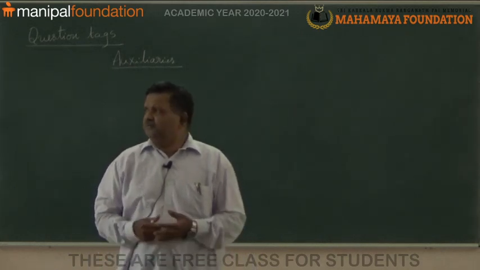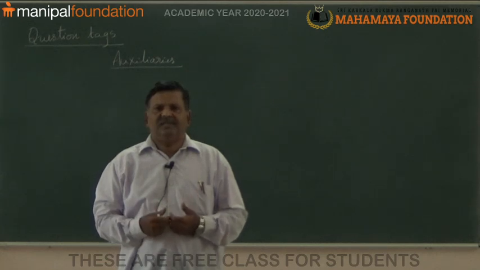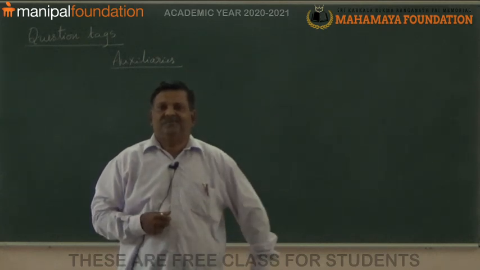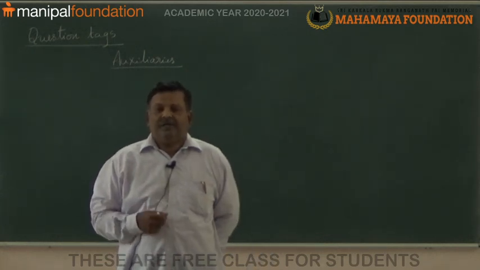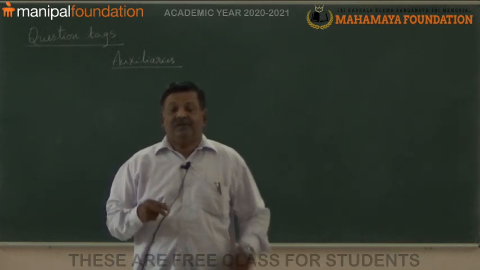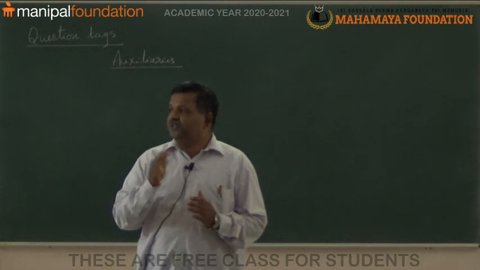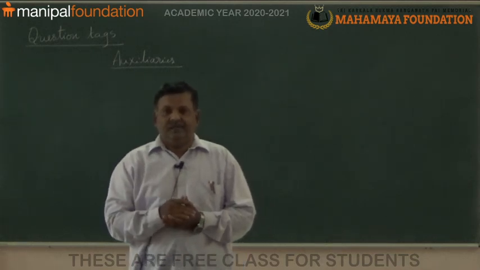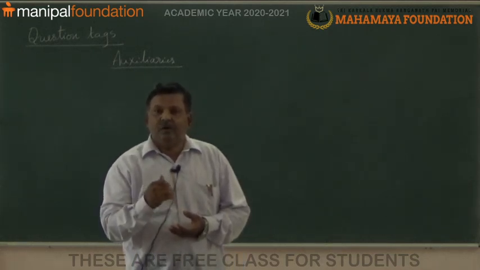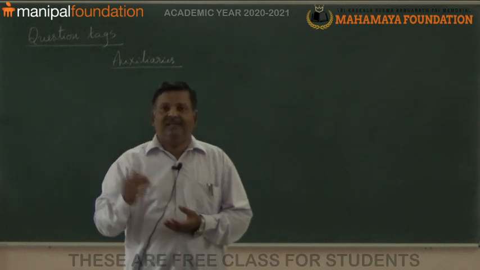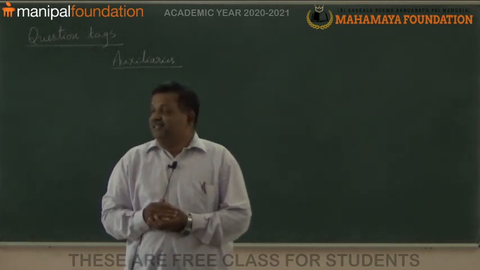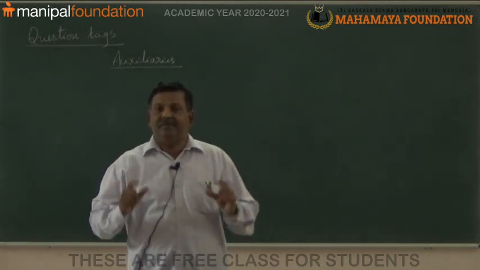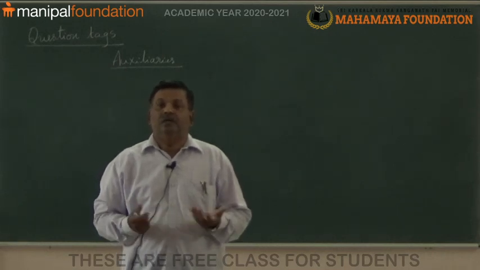First of all, what is an auxiliary? Before starting the class, I would like to ask my students some questions. What is the meaning of auxiliary? Then the students say auxiliary means verb.